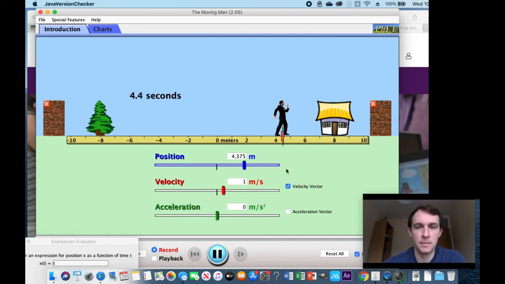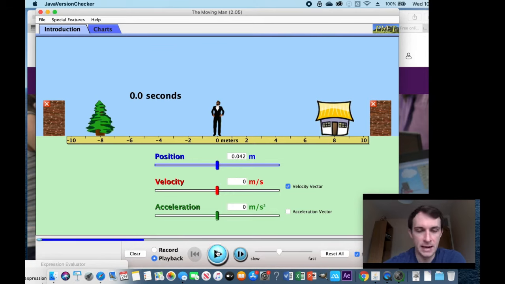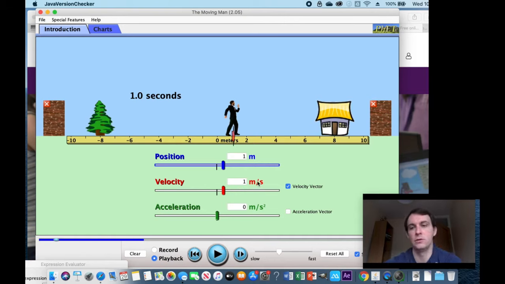So that's 1 meter per second on his way back home. But what does that actually mean? What does speed mean? If we go to 1 second, we can see that this gentleman in the fancy suit has travelled 1 meter in 1 second, so his velocity is 1 meter per second. So speed is how far you travel and how long it's taken you to get there.